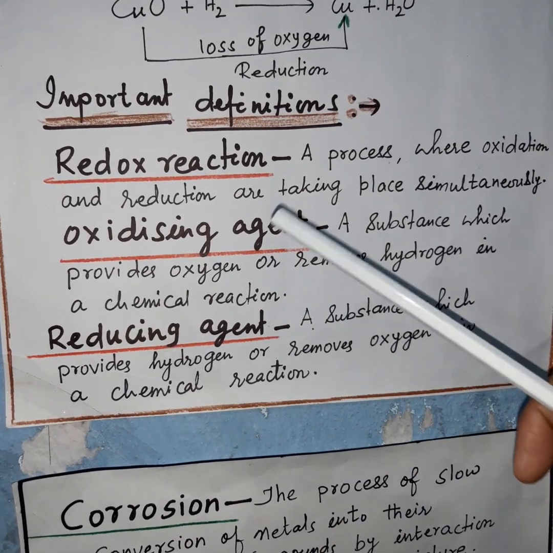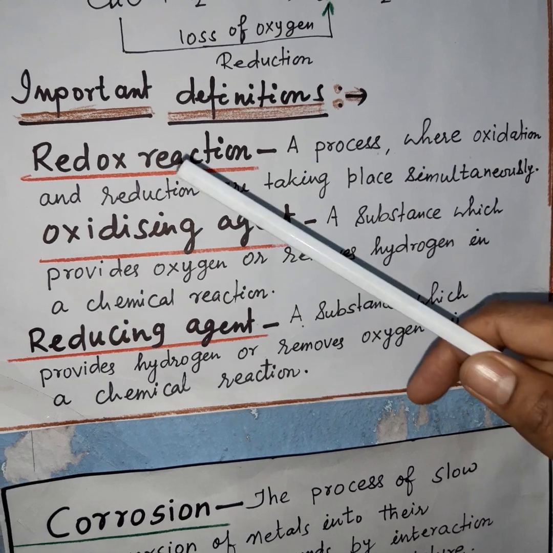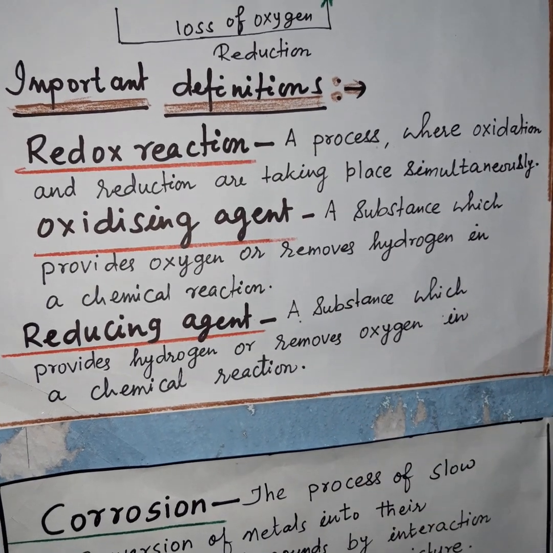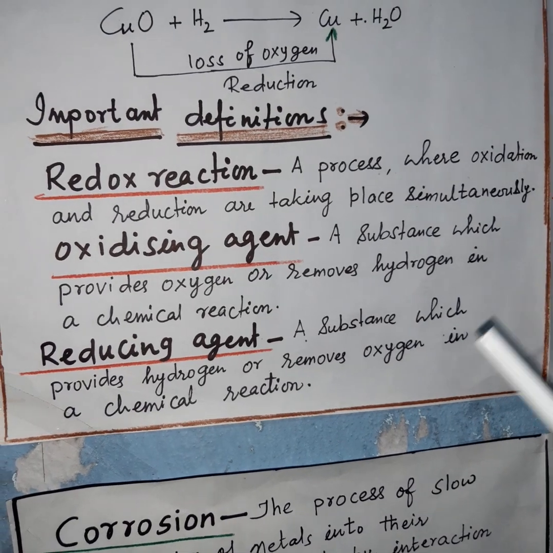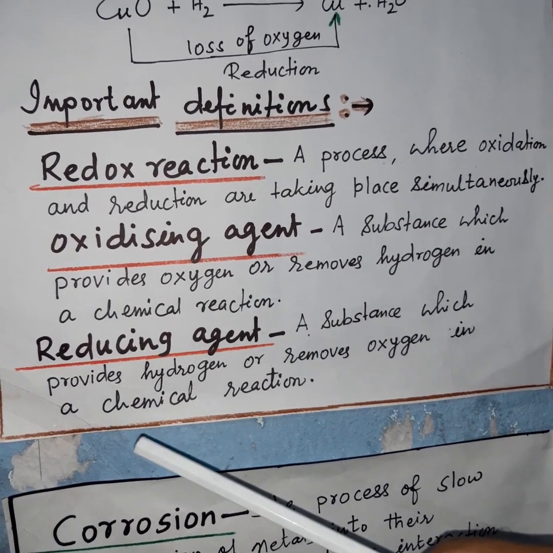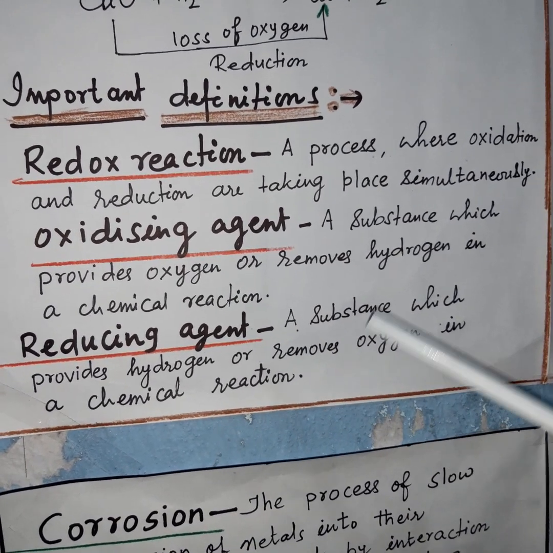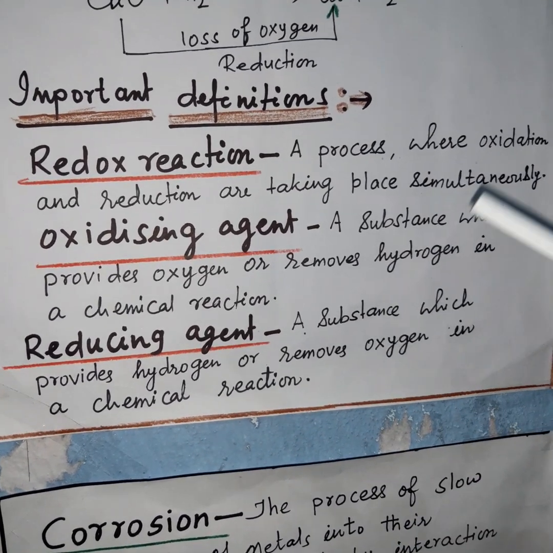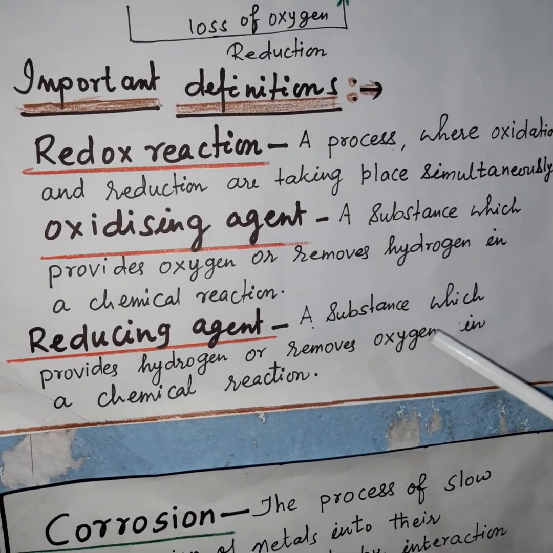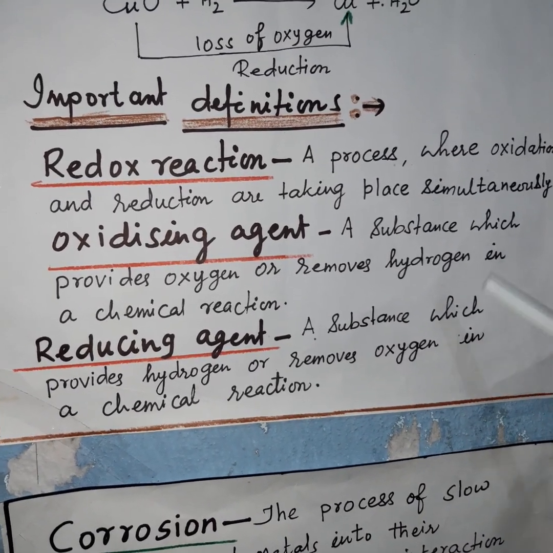It means oxidizing agents and reducing agents are the reactants that provide oxygen or remove hydrogen. Reducing agent provides hydrogen and removes oxygen.